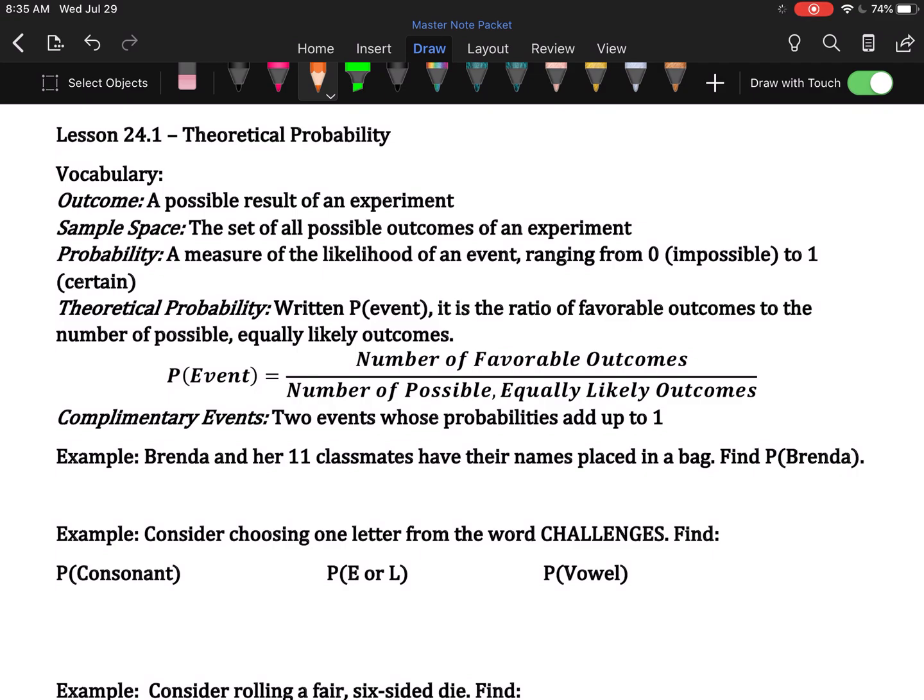Probability now is a measure of the likelihood of an event, ranging from the number 0, which means it's completely impossible, to the number 1, which means it's certain. Christmas will be in November would be an impossible event. Christmas is never in November. It's December 25th.